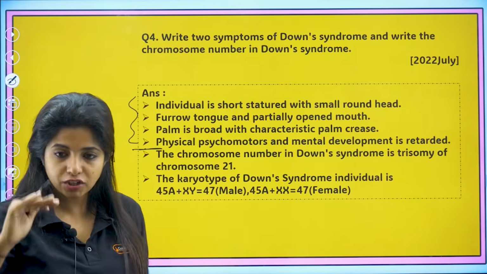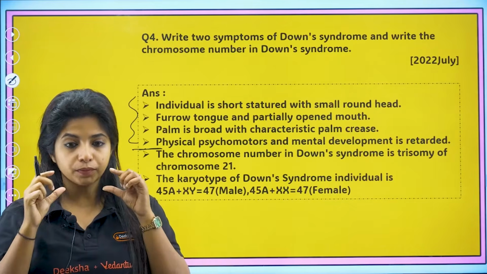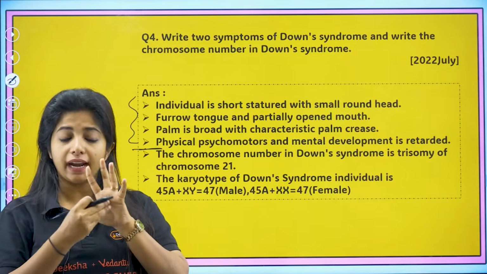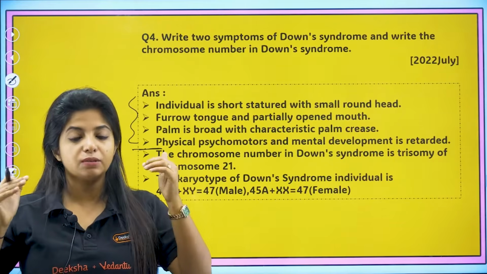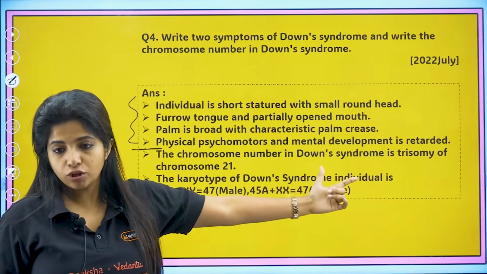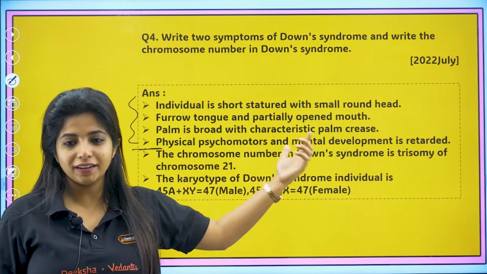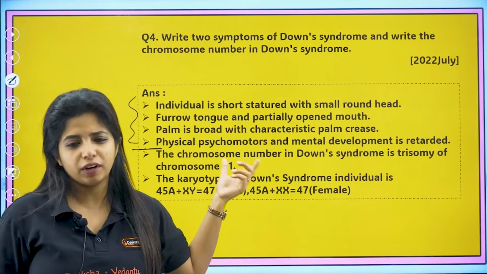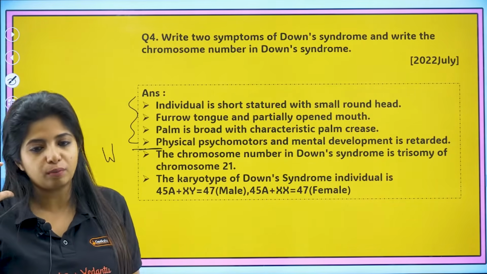Four symptoms: short statured, small round head, furrowed tongue, partially open mouth. Palm is what? Broad with characteristic palm crease, and physical, psychomotor, and mental development is retarded. Now, the chromosome number in Down syndrome, if you say, is what? Trisomy of chromosome 21, or you can just directly say they have a trisomy condition of chromosome number 21.